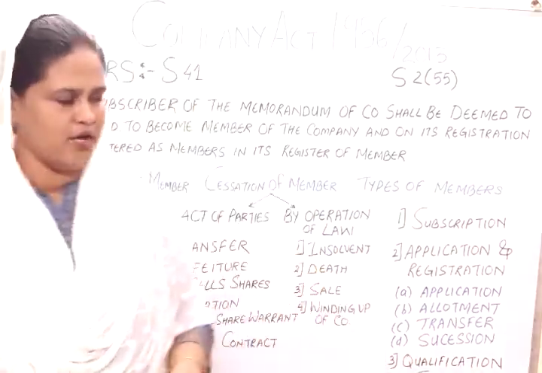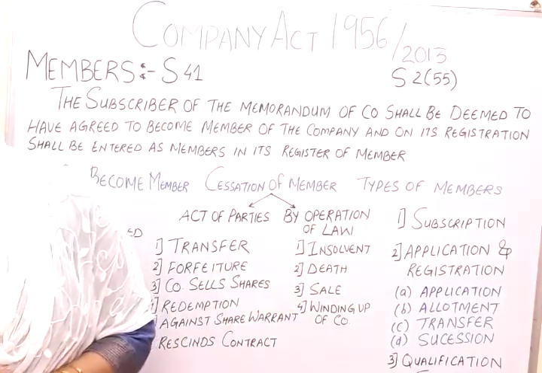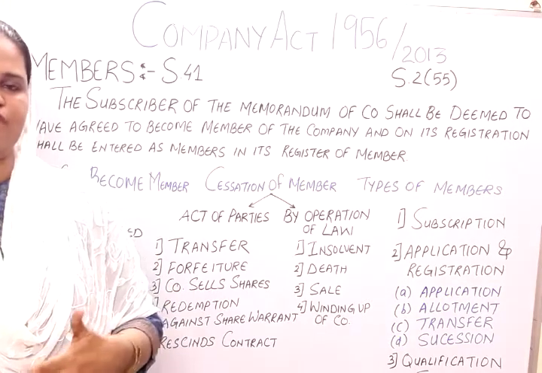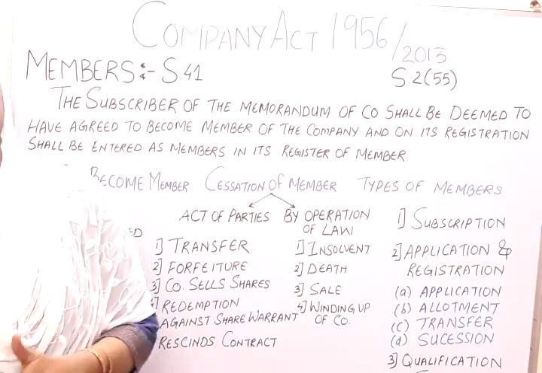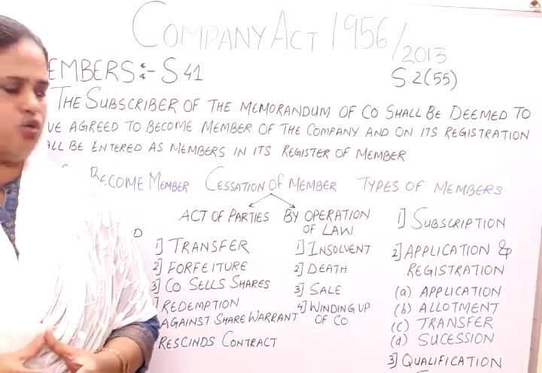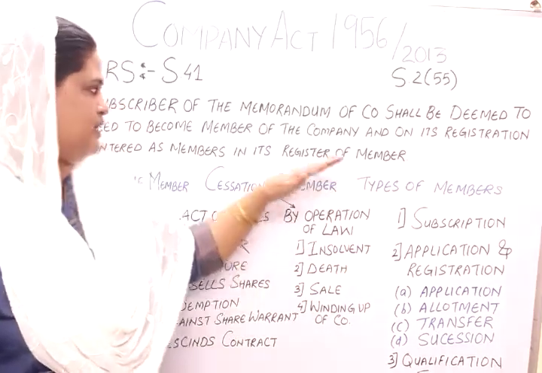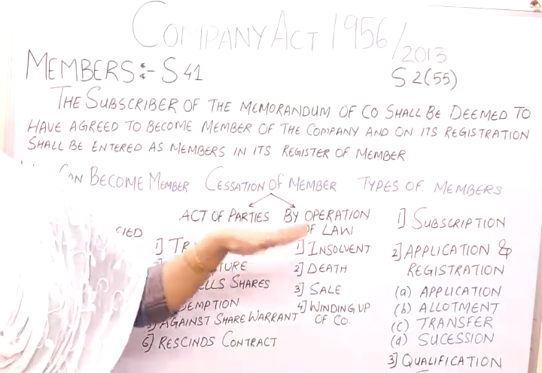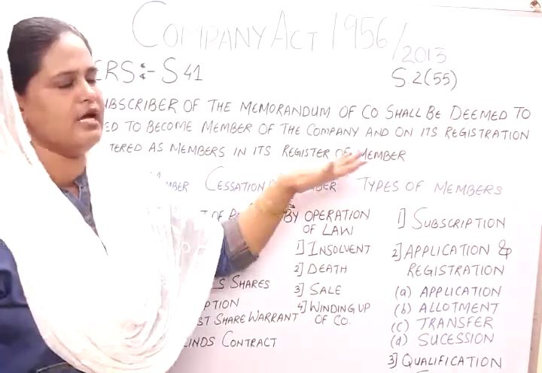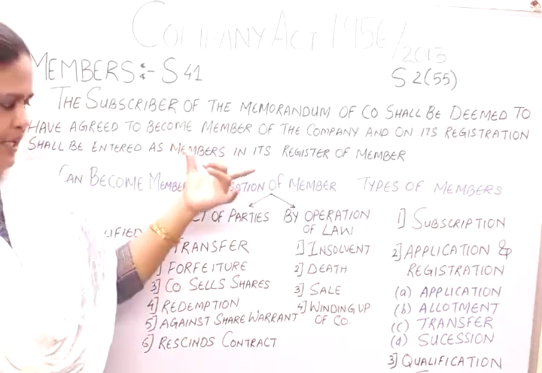If a person applies for shares, either buying the shares from the company directly or getting the shares from an earlier shareholder, he has to apply to the company to get his shares registered. When the name of that person who applied for the shares appears in the register of members, then the same person becomes a member of the company.